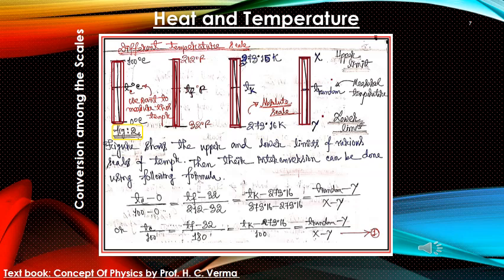The Fahrenheit scale is divided into 180 equal parts. For the Kelvin scale, it is 100 equal parts, and for the random scale, it is x minus y. So using this relation, that is equation number 1 in this lecture, we can convert one temperature to the other, which will be very helpful for you.